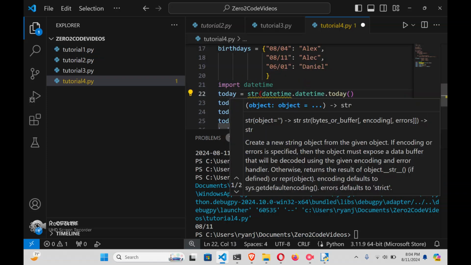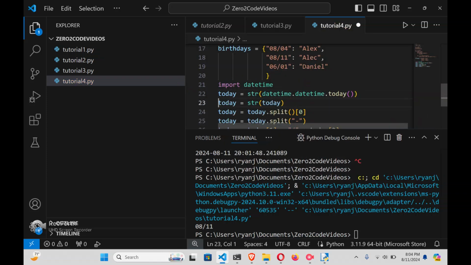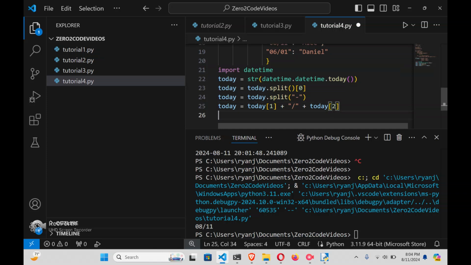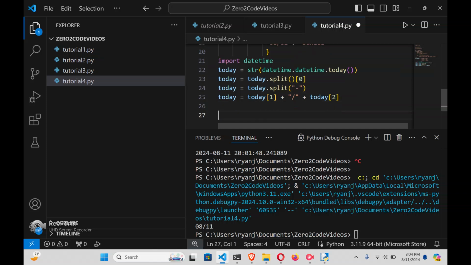We could cast this first one to a string. And this is in some ways what's called code golf. Now, generally, I would say it's much, much better to have more lines of code that are more readable than to have fewer lines of code that are harder to read or harder to understand.